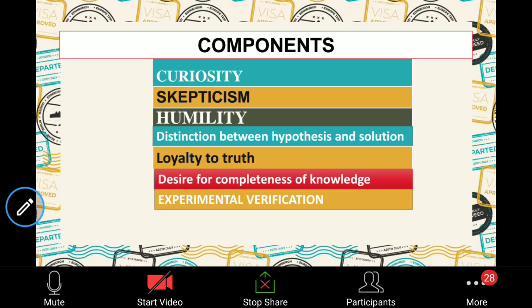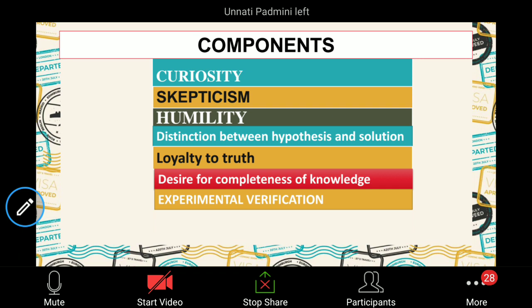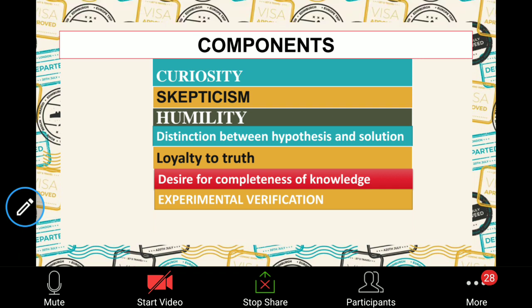Coming to the components of scientific attitude, we have curiosity, skepticism, humility, distinction between hypothesis and solution, loyalty to truth, desire for completeness of knowledge, and last is experimental verification.